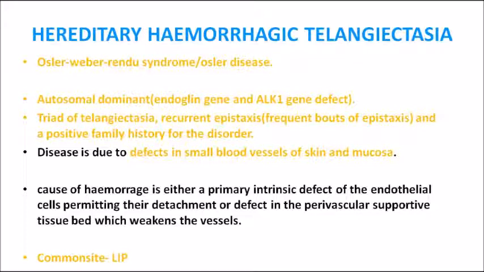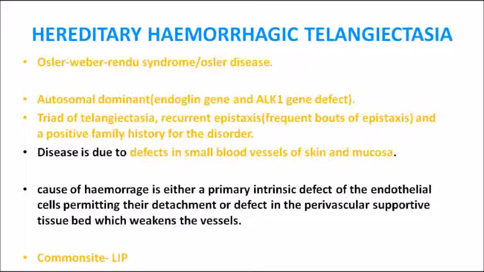It's very, very important. There are features like telangiectasia, where you can see the blood vessels elongation. Secondly, you can see recurrent epistaxis, frequent bouts of epistaxis. And lastly, you can see a positive family history for this disorder. It's autosomal dominant. Epistaxis means they will be bleeding from the nose. So the triad is telangiectasia, recurrent epistaxis, and a positive family history. I'll show the clinical picture in the next slide.